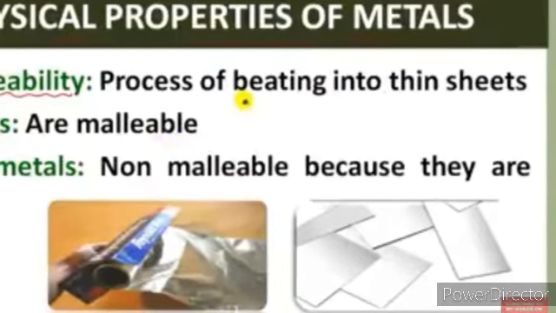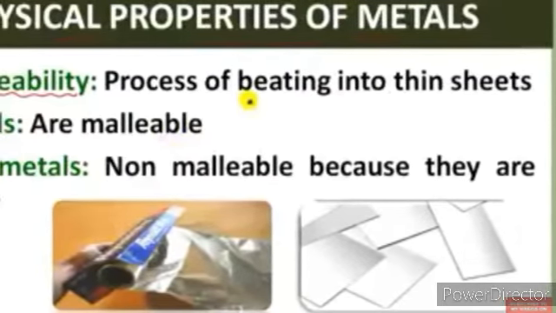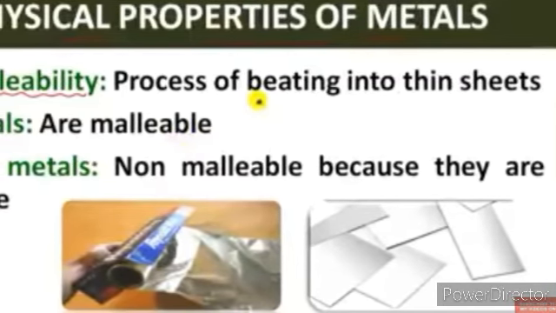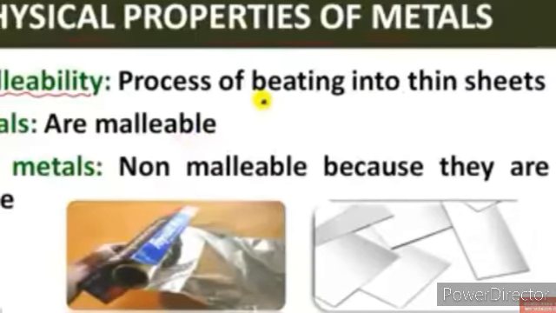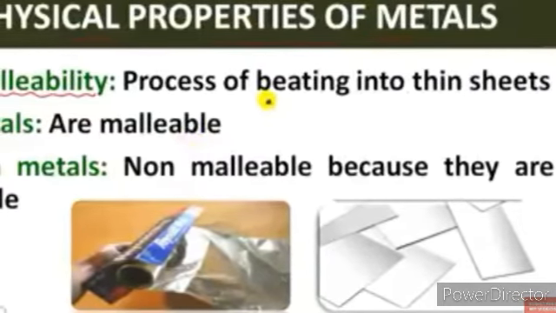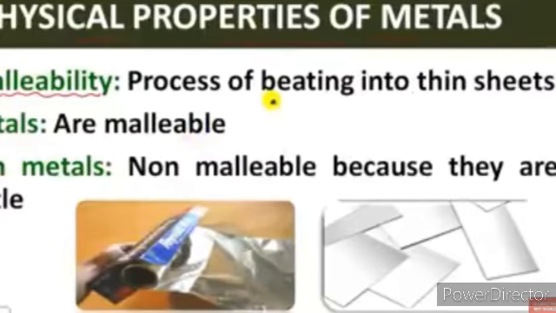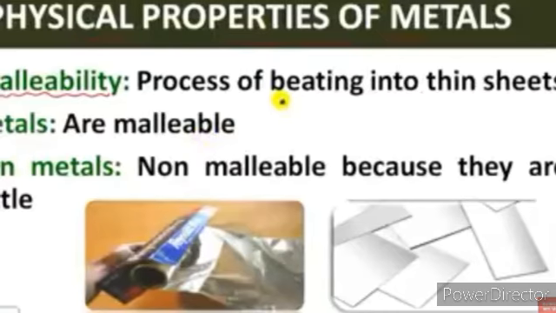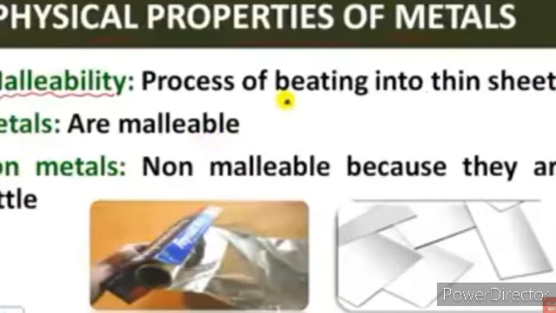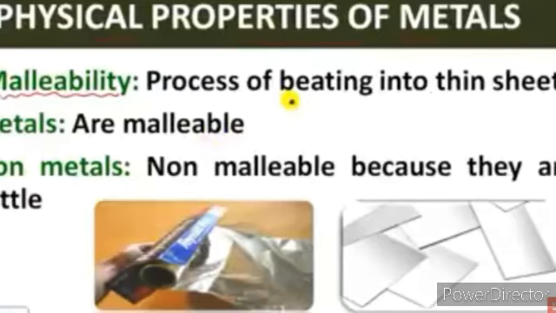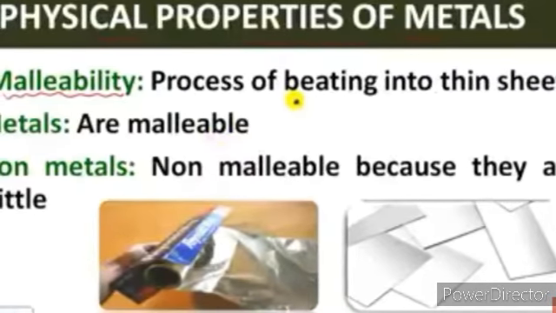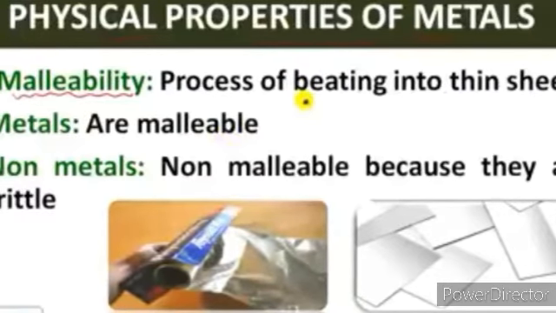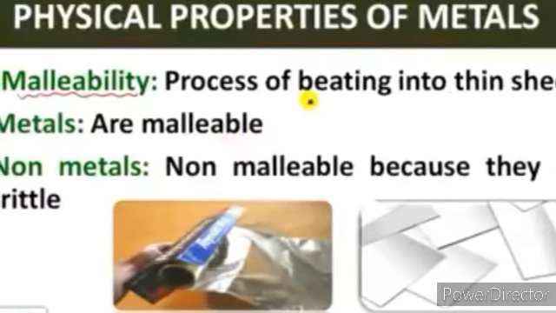Now, we will discuss the physical properties of metals and non-metals. The first property we are going to start with is malleability. That means the process of beating into thin sheets. Metals are malleable. That means by hammering, they turn into thin sheets. Non-metals are non-malleable because they are brittle. If you hammer them, they actually break.